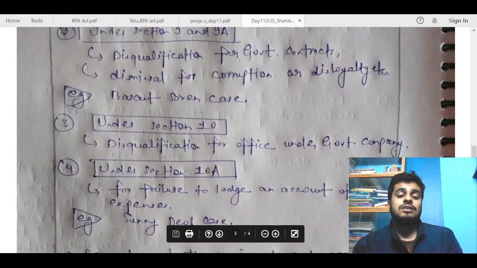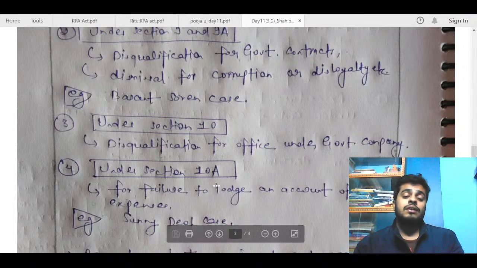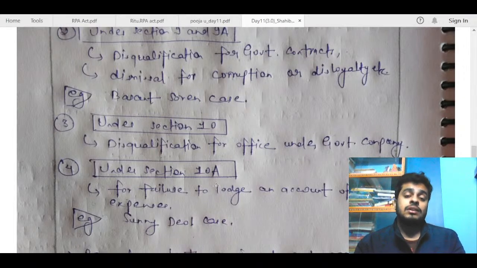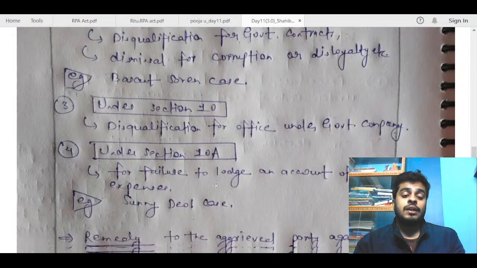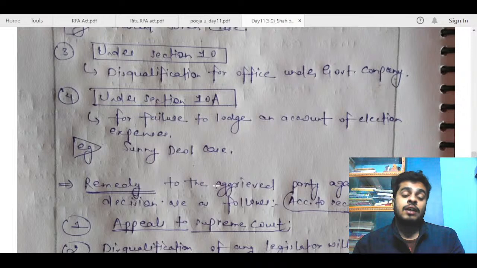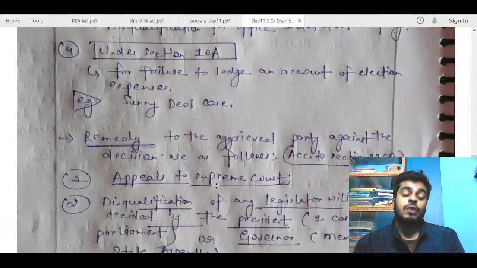No need to mention all these sections in detail, because I don't think you will be able to remember this in the exam hall. If you are able, that is well and good, then you can mention it, no issues, but try to include all the dimensions rather than explaining one dimension in quite detail.